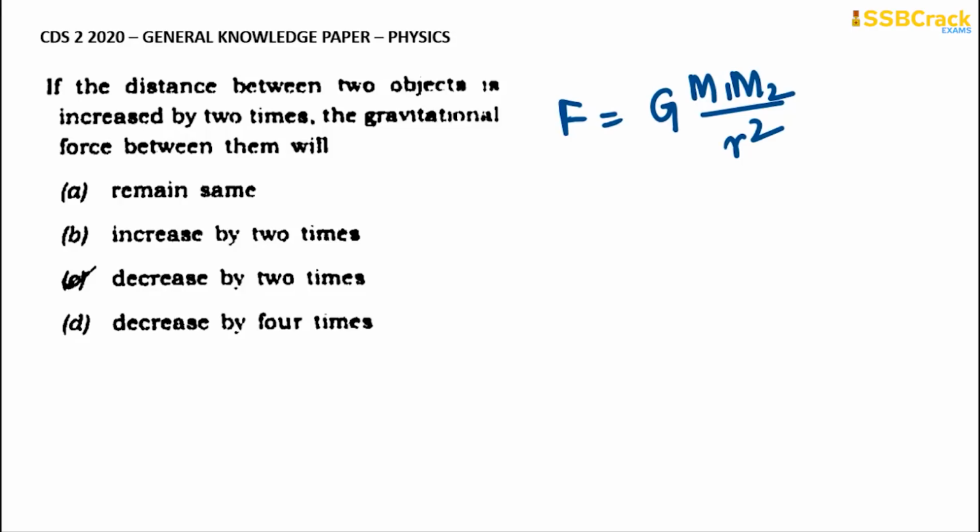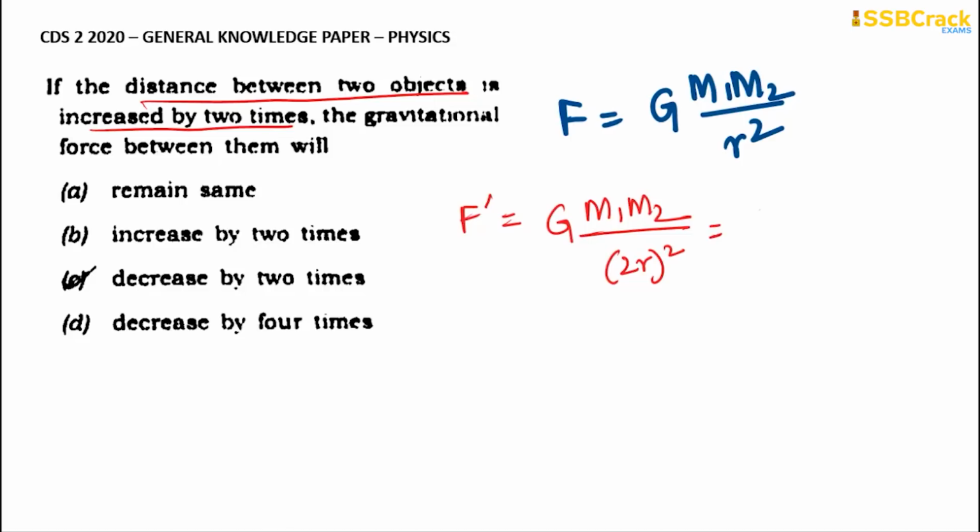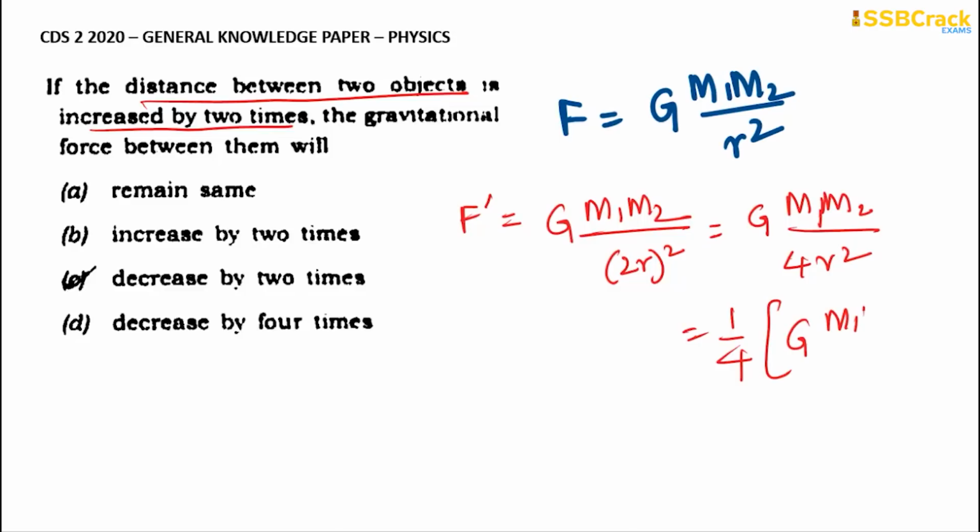This is the original force. For the new force, the distance between them is increased by 2 times. So it will become capital G M1 M2 by 2r whole square. What will this become? It will be G M1 M2 divided by 4r square, which is equal to 1 by 4 into G M1 M2 by r square. What is G M1 M2 by r square? It is equal to the original F that we are finding out. So F dash will be 1 by 4 of F. That means it is decreasing by 4 times.